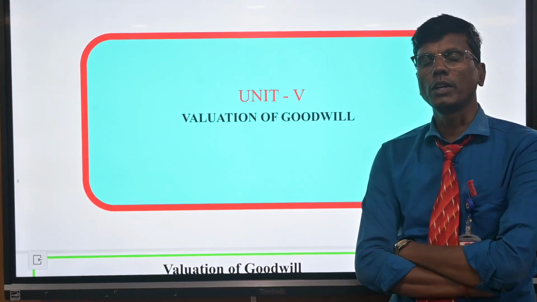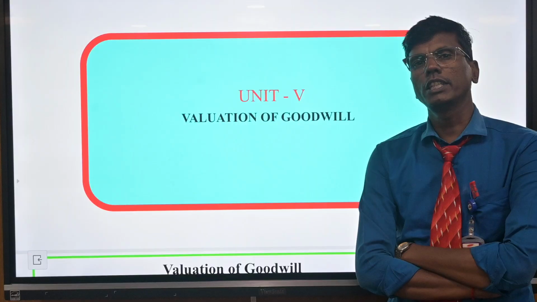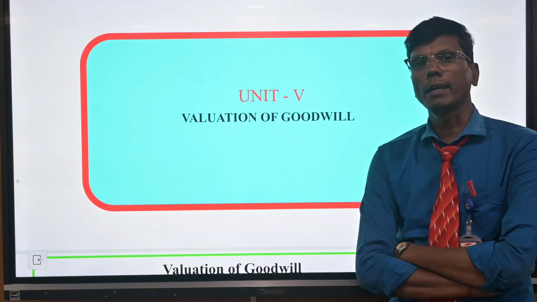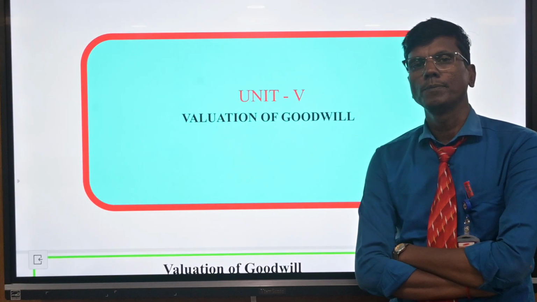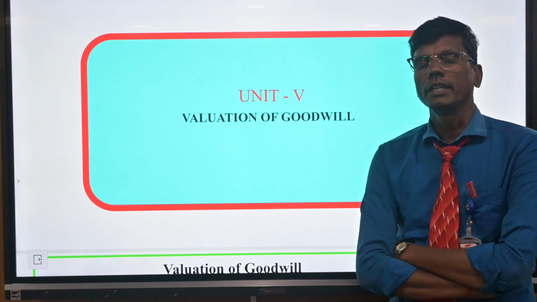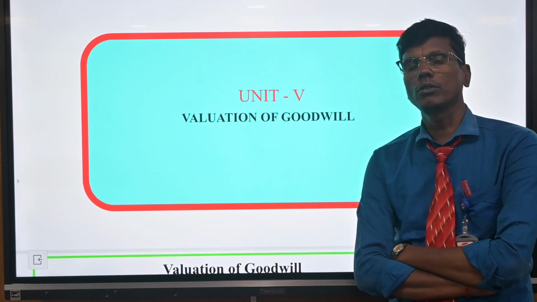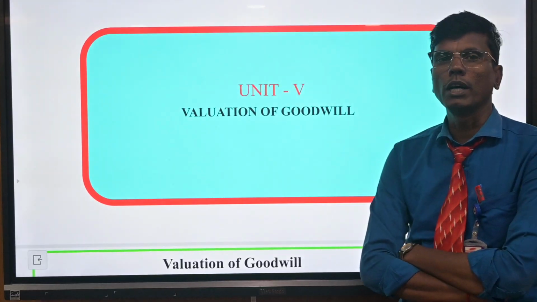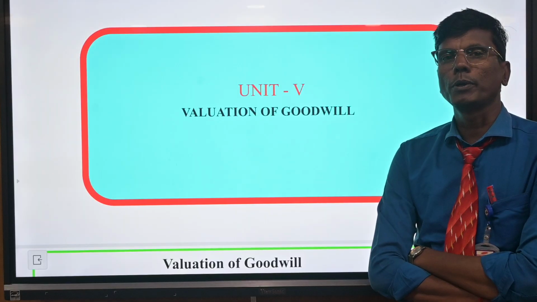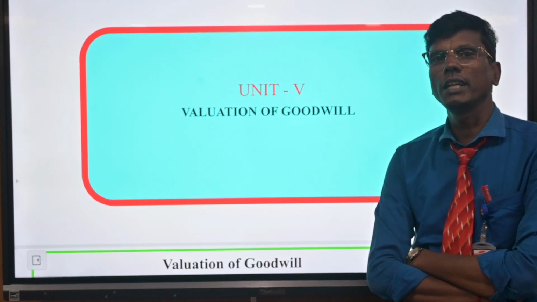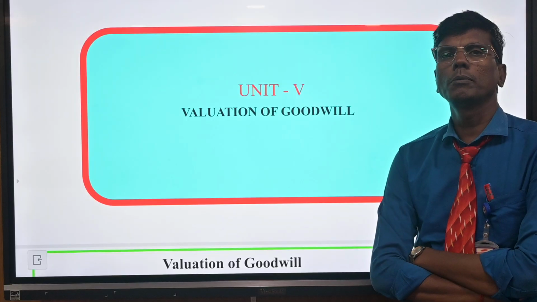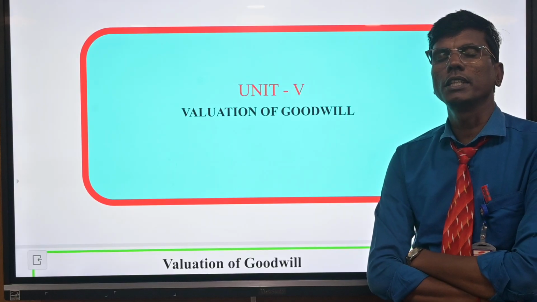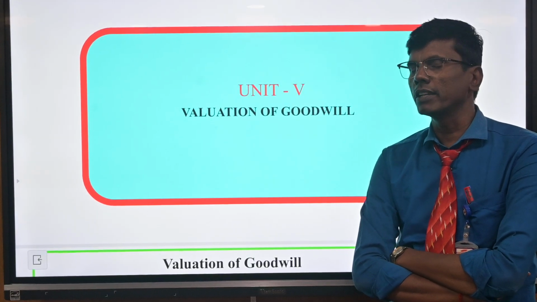Another one is super profit. Super profit equals average profit minus normal profit. Normal profit equals average capital employed into NRR. Super profit into number of years purchase gives the calculated goodwill. Third one is capitalization of super profit: super profit divided by NRR. NRR means normal rate of return. Fourth one is annuity method: super profit into annuity factor.